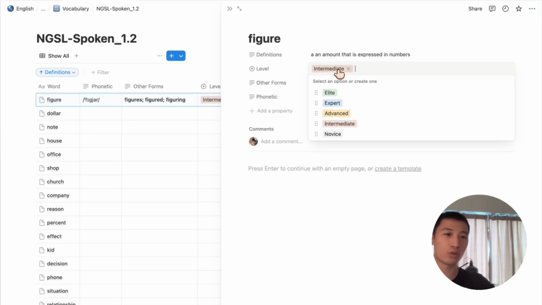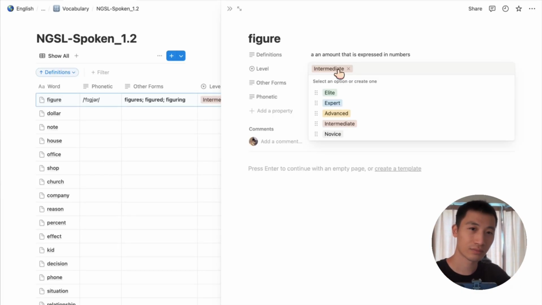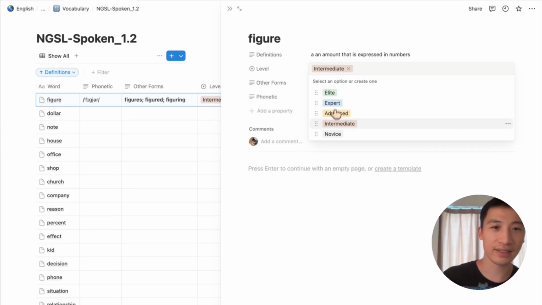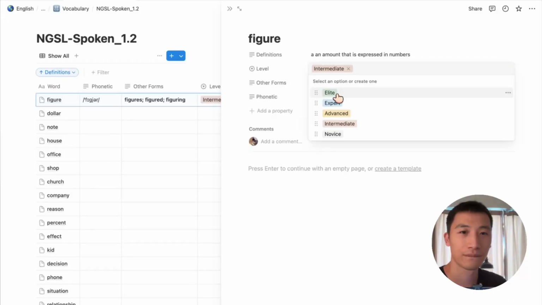No, could you give me the right order of these 5 levels, starting with novice? Sure thing. The levels, from easiest to hardest, are novice, beginner, intermediate, expert, and advanced. So novice is the easiest. Does that make sense? And the elite, what is the elite level? Elite isn't actually one of the levels here. It looks like the options are novice, beginner, intermediate, expert, and advanced. Ready to move on to dollar now, or did you have more questions about the levels?